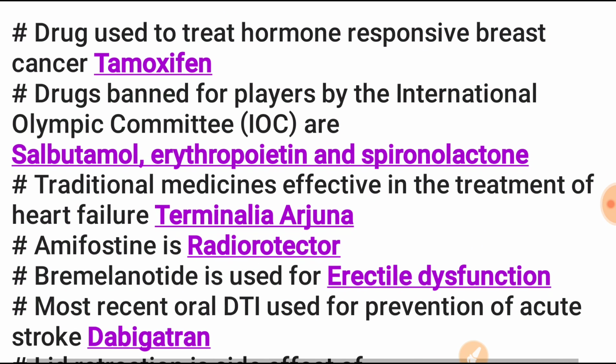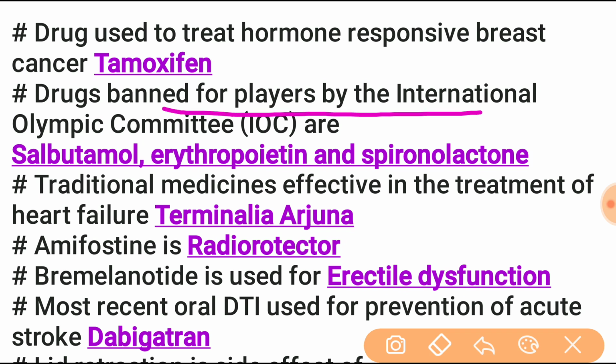Next is the drug used to treat hormone responsive breast cancer. It is tamoxifen. Many times repeated question. The drugs banned for players by the International Olympic Committee are